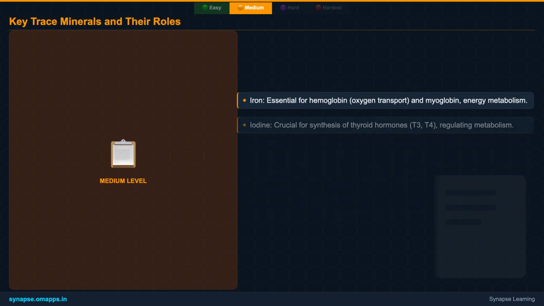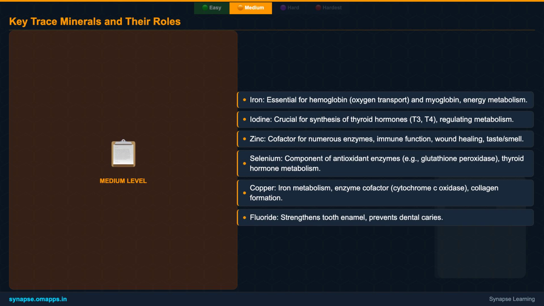Moving on to trace minerals, we'll delve into the vital functions of elements such as iron, iodine, zinc, and selenium. Learn how iron is critical for oxygen transport, iodine for thyroid health, and zinc for immunity and wound healing. These small but mighty elements perform incredibly diverse and essential tasks.